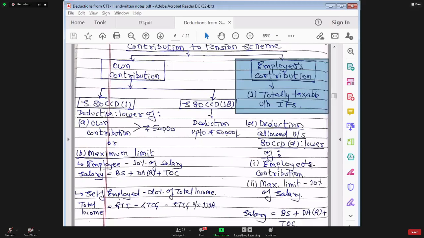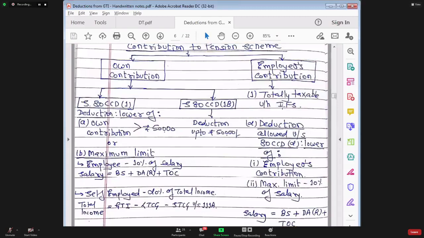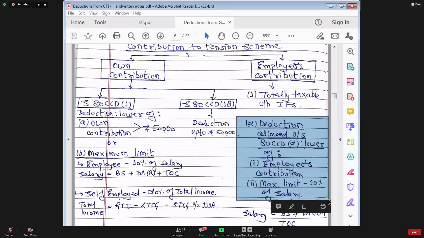Whereas when we say deduction, meaning thereby entire employer's contribution will be taken into employee's income, thereafter deduction will be allowed as per the rules. That is the reason I have told you that step number 1, you add the entire amount to income from salary, and then for the same amount you claim deduction under section 80 CCD subsection 2.